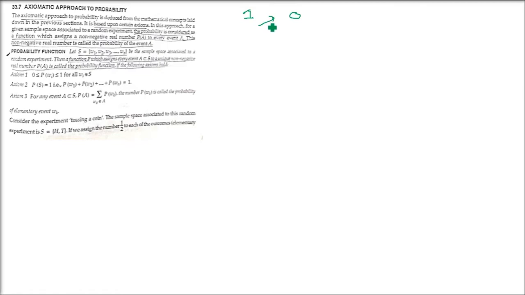Probability, just remember, 1 and 0 values are there, and all the values will be between 1 and 0. So in the axiomatic approach, it is based on certain axioms. We'll see those axioms. There are 3 axioms. So in this approach, for a given sample space associated to a random experiment, the probability is considered as the function which assigns a non-negative real number, which is represented by P(A), to every event A. So this non-negative real number is called the probability of that event A.